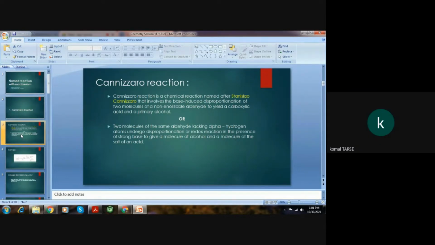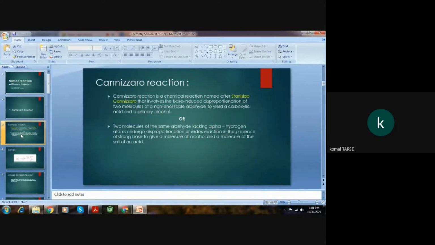Cannizzaro reaction is a chemical reaction named after Stanislao Cannizzaro that involves the base-induced disproportionation of two molecules of a non-enolizable aldehyde to yield a carboxylic acid and a primary alcohol.